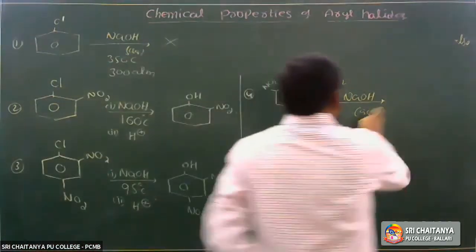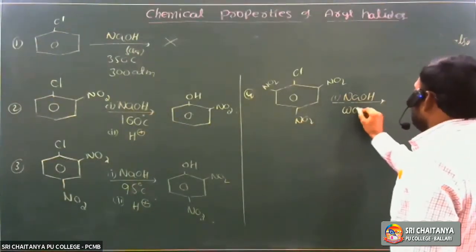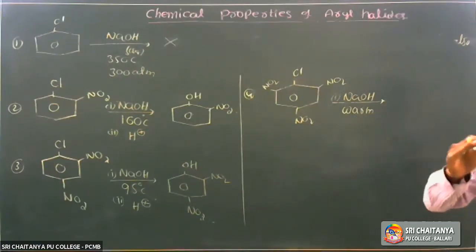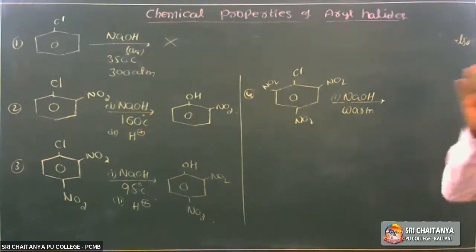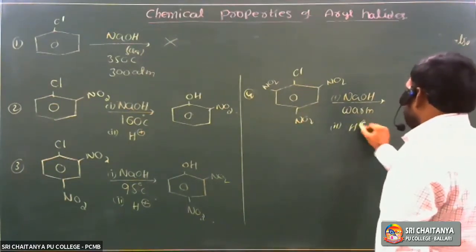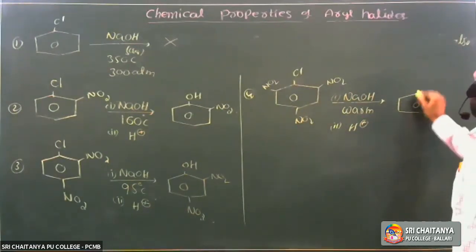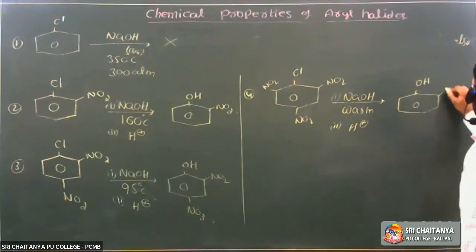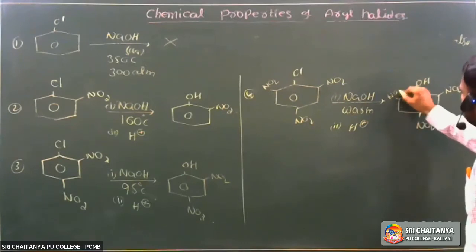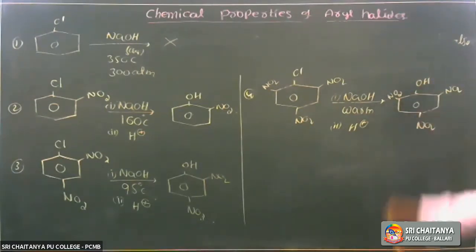Next, when it is treated with aqueous NaOH, just warm, almost at room temperature, below 30 degrees centigrade, followed by acidification, Cl minus is replaced by OH. So it gives 2,4,6-trinitrophenol.